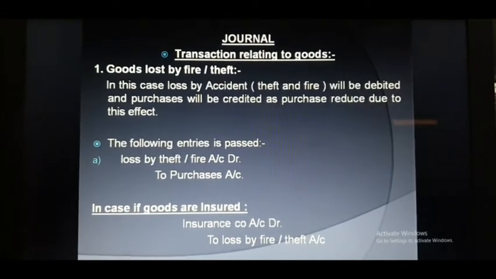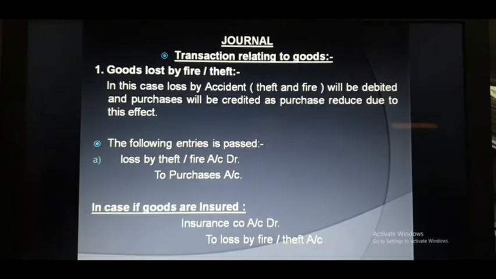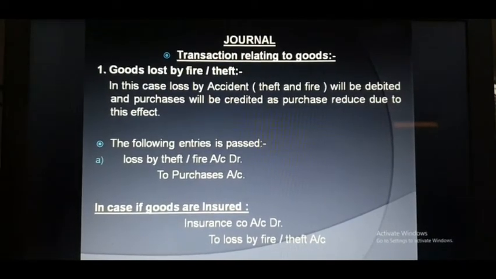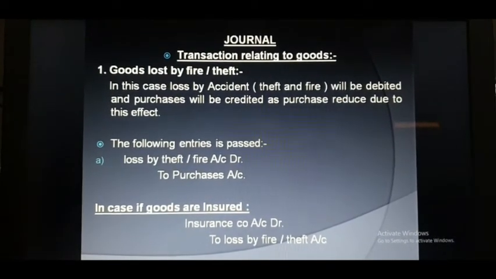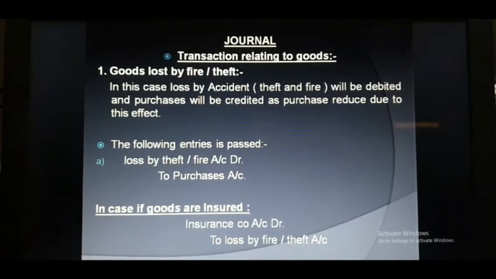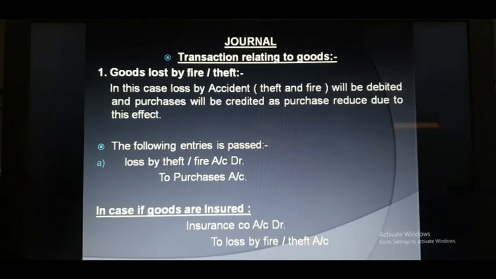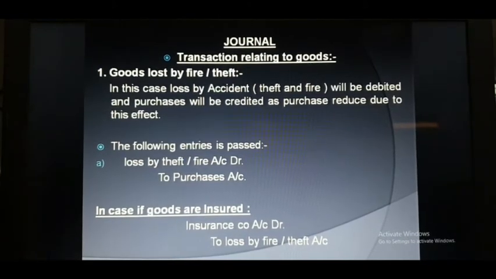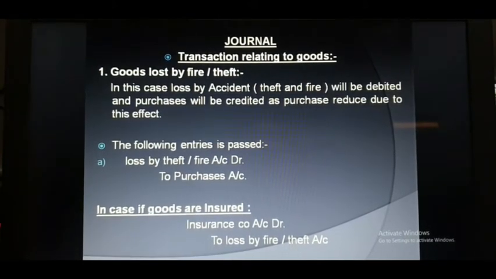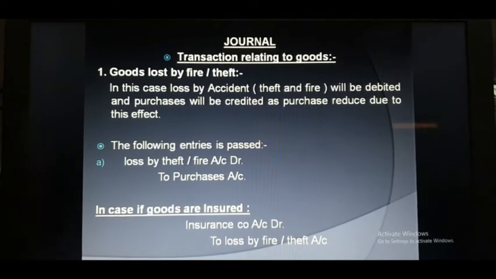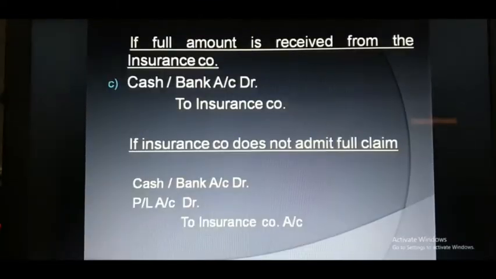Now after that we'll see if the goods are insured, or we have taken the insurance policy. In this case you have to pass the second entry: you have to debit the insurance company and the loss by theft and fire account will be credited. So this is the second entry if the goods are insured.